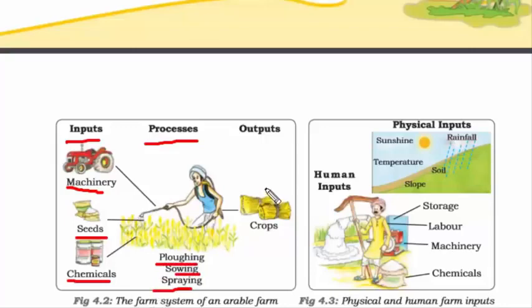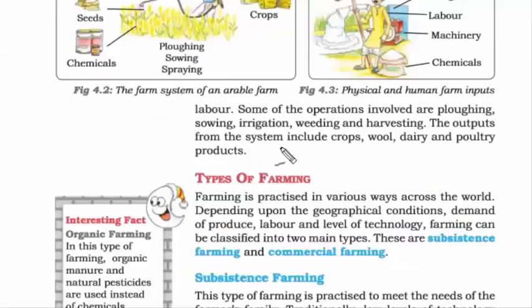And then finally we have output. That means what do we gain out of this entire investment that we did? That is nothing but crops. If you see, some of the outputs are: from agriculture we get crops, from animals we get wool, we also get dairy from animals, and then poultry from hen, chicken. So that was all about the farming system.